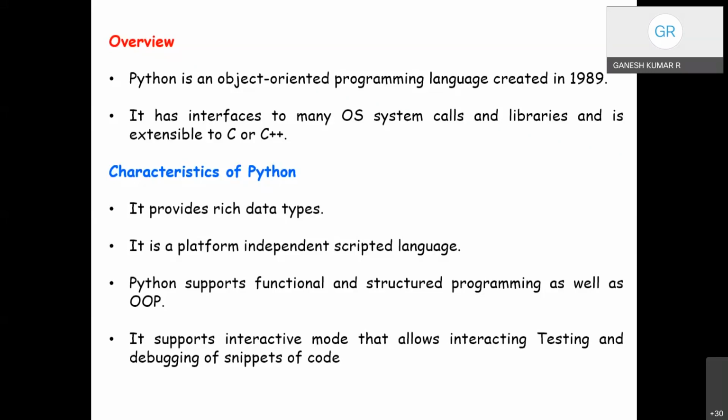So kindly note this point: Python variables do not need any kind of explicit declarations. I hope you can recall your programming knowledge in C language, which was taught during the first year. First there will be preprocessor statements, like include stdio.h, where a header file is defined. Then we have the main function.